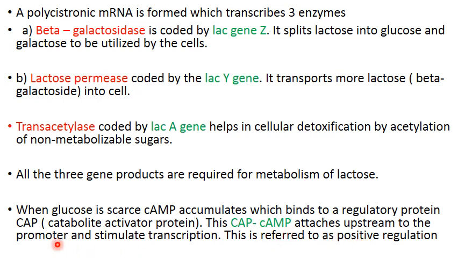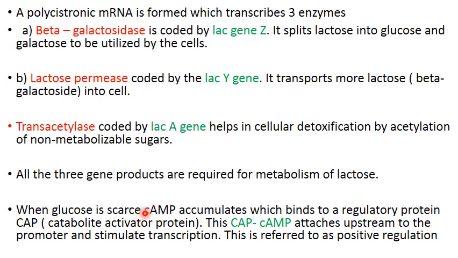But if glucose concentration is high in the culture medium, then cyclic AMP concentration will decrease, because in the presence of high levels of glucose, cyclic AMP will be converted back to AMP with the help of the enzyme phosphodiesterase.